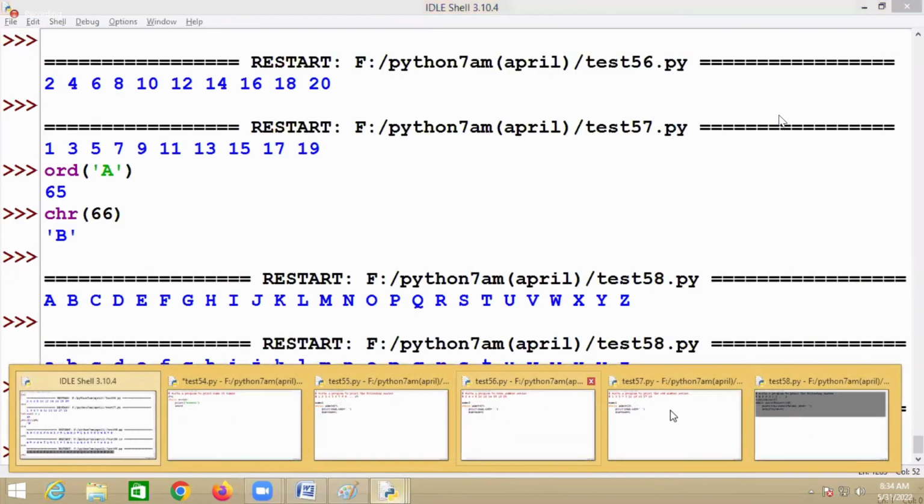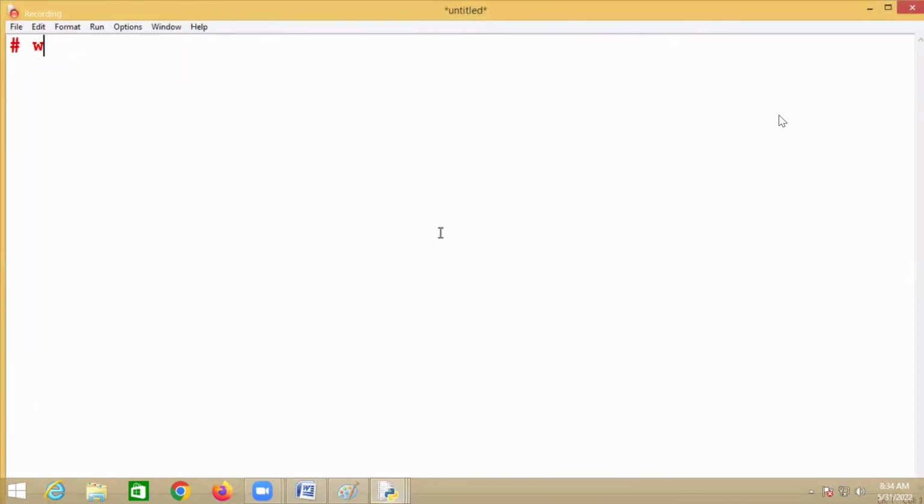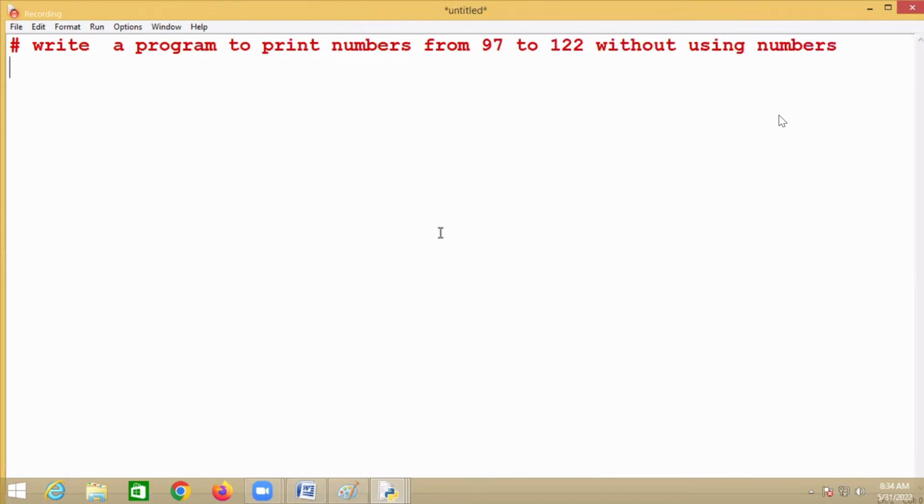Write a program to print numbers from 97 to 122 without using numbers. Okay, write a program to print numbers from 97 to 122. Now write a program to print numbers from 97 to 122 without using numbers.